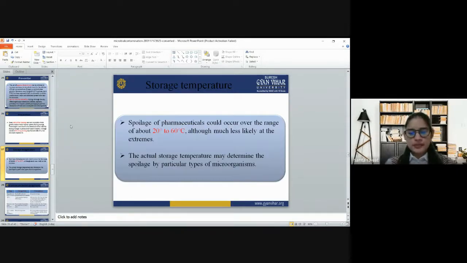Now, when we talk about storage temperature, spoilage of pharmaceuticals could occur over the range of about 20 to 60 degrees Celsius, although much less likely at the extremes. The actual storage temperature may determine the spoilage by a particular type of microorganism.